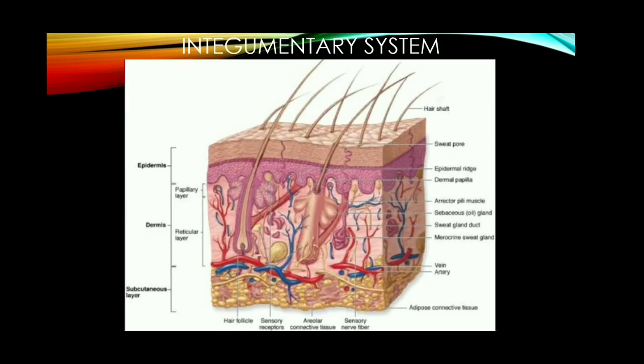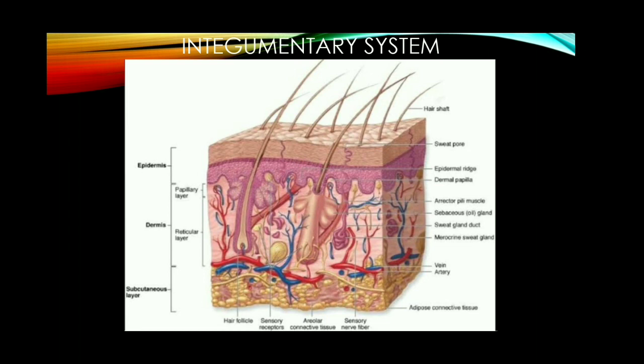First, the integumentary system. The integumentary system is nothing but the structure protecting the entire body. The skin, glands, nails, hair, these are the organs that come under the integumentary system.